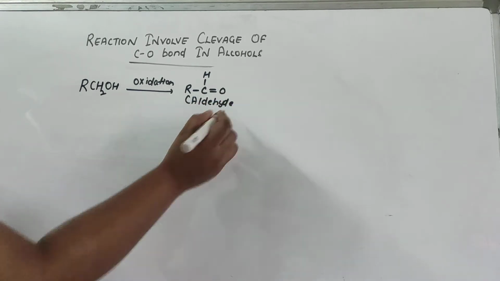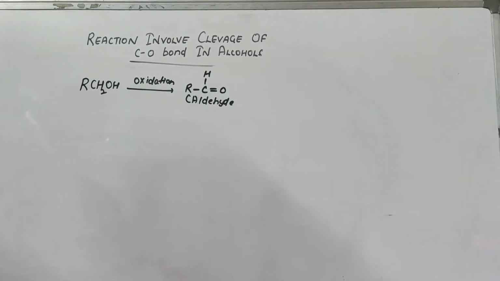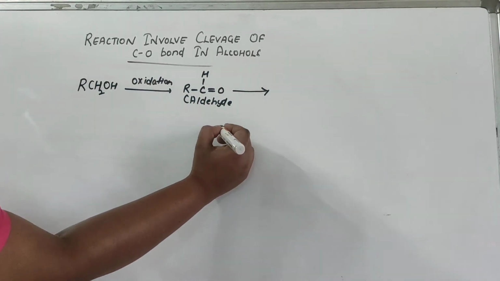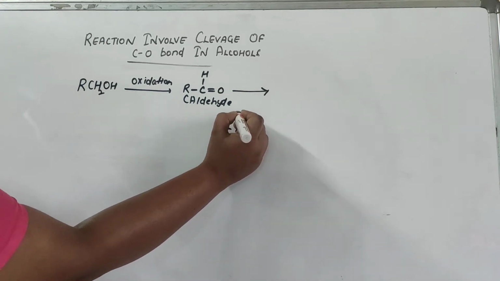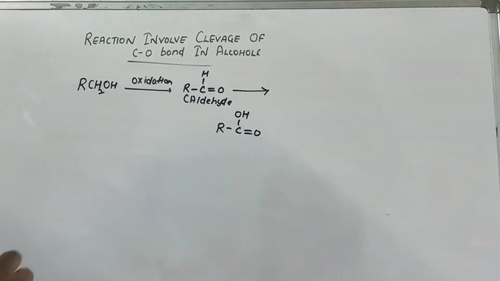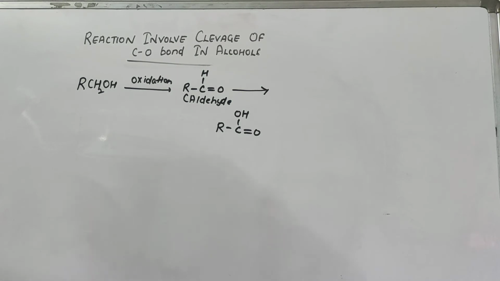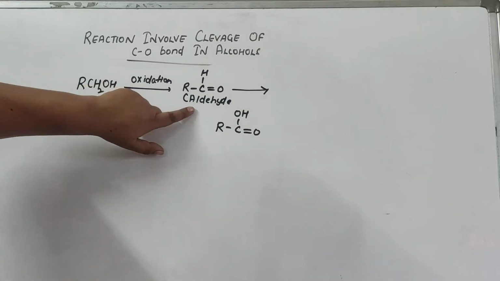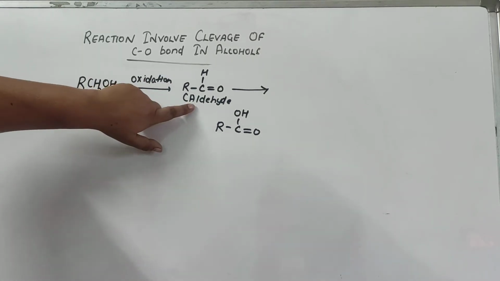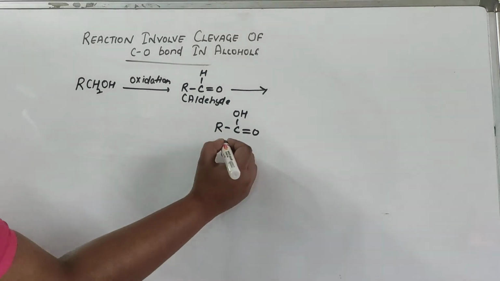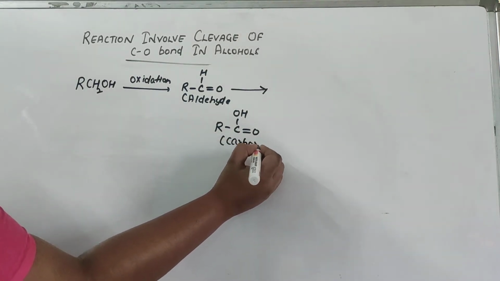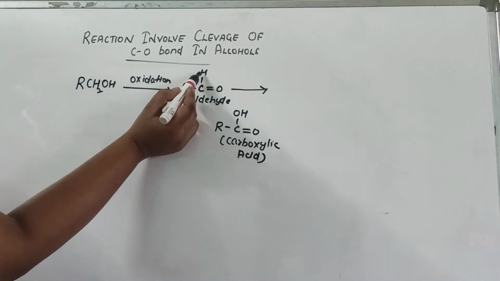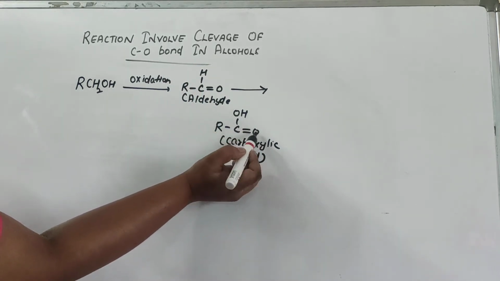Now again, what will happen if you oxidize this aldehyde? What will you get? You will get an acid, carboxylic acid, COOH. So listen here, oxidation of alcohol will give rise to aldehyde. Again the oxidation of the aldehyde will give you carboxylic acid. Aldehyde is CHO, acid is COOH.